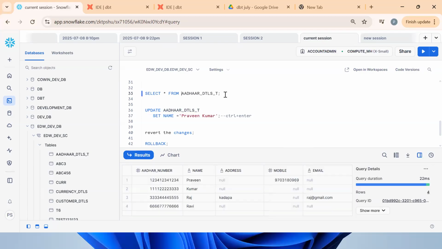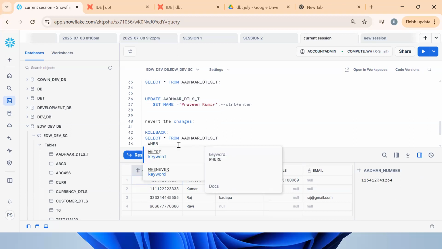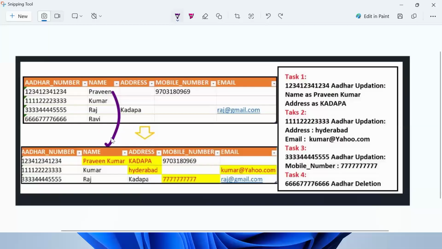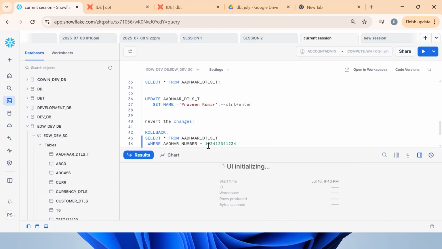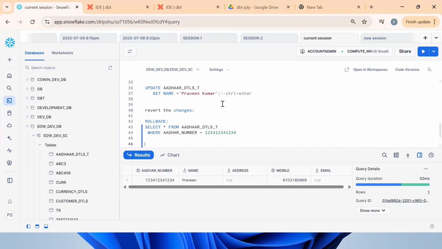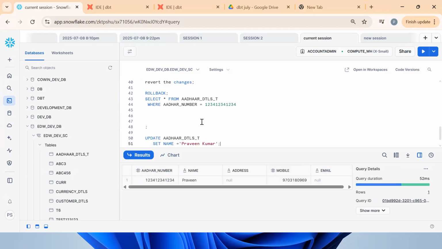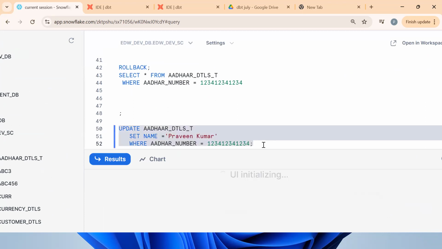Now the question is that we don't want all records, we want only this record. We'll see the filtering concept tomorrow in detail. See, where order number equals, which order number do they want? 1, 2, 3, 4. Step by step we need to go. So order number equals this is the functionality. Now we want only a specific record, so we put the where condition. That's it. Now what will happen? Only this record will get updated.